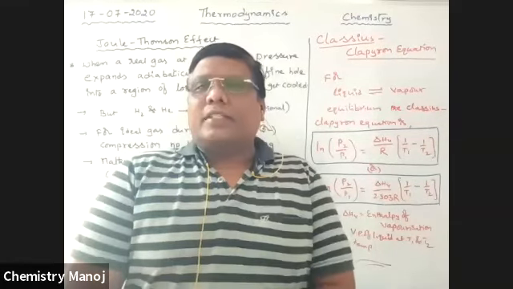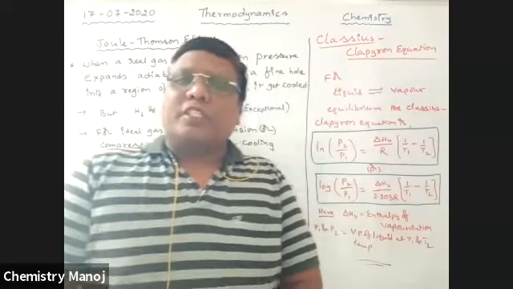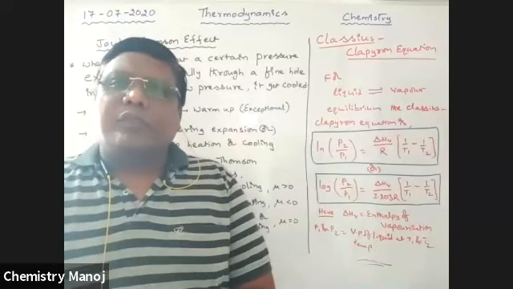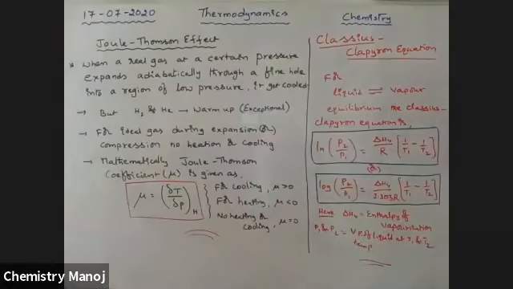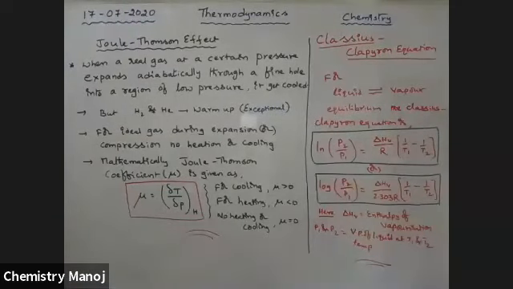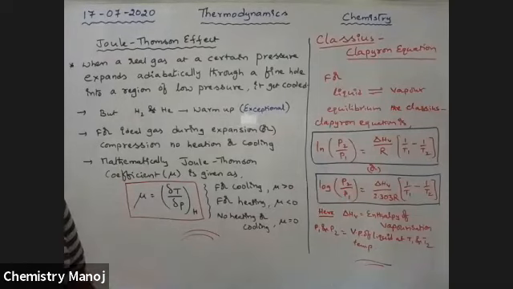So thermodynamics has a number of applications, such as whether a process is feasible or not feasible. All those are completed now.